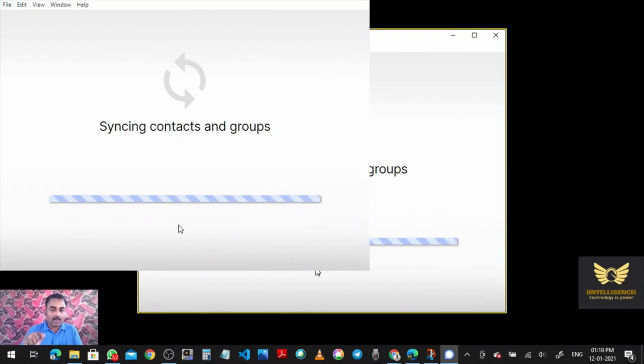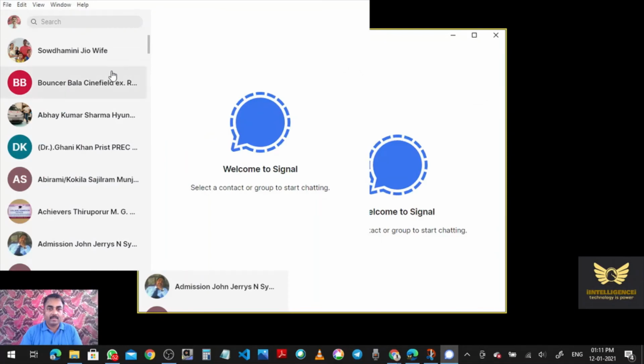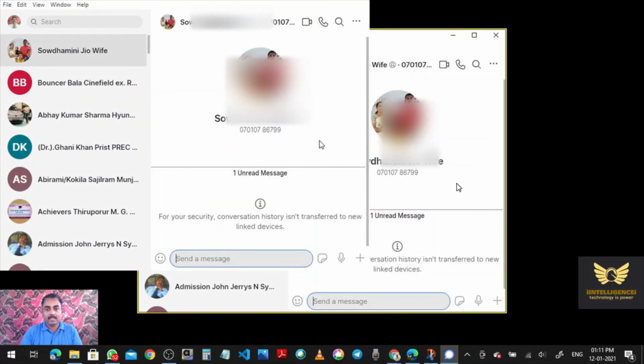So you have to install Signal on your mobile first, and then that has to be synchronized with the desktop. You have to go to the settings. In the settings, there is an option called linked devices. So let us see how it's synchronizing the contacts and groups. Now I can send normal messages. Hi.